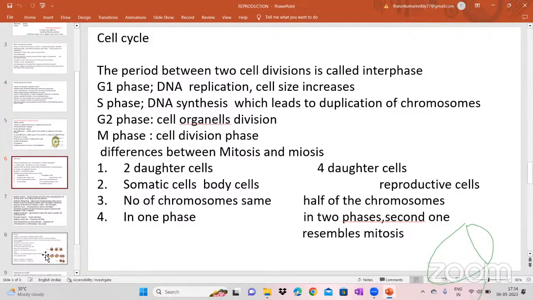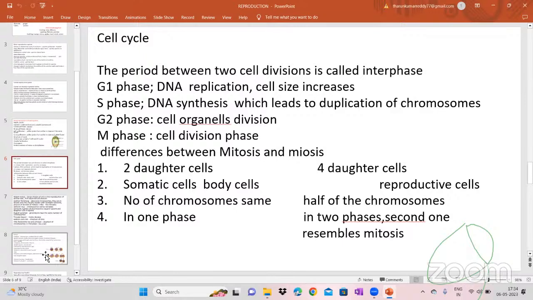Mitosis will be taken place in the bodily parts, bodily cells, and then meiosis takes place in the sexual cells, reproductive cells. So in the mitosis, this is very helpful in the growth and then all parts of the plant or animal body. Meiosis will be taken place in the sexual formation of the male gametes and female gametes. We will discuss some of the differences between the mitosis and meiosis here.